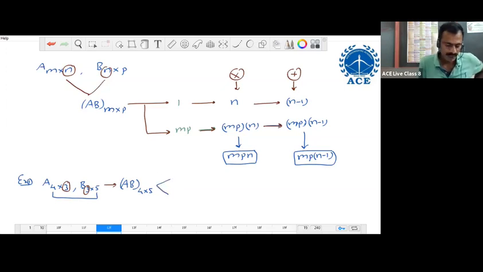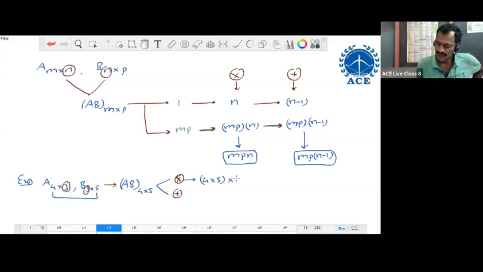The number of multiplications and additions required: the number of multiplications is the total number of elements into the number of multiplications for each element. For any order matrices in the product of two matrices, the number of multiplications for each element is the inner dimension, that is 3.